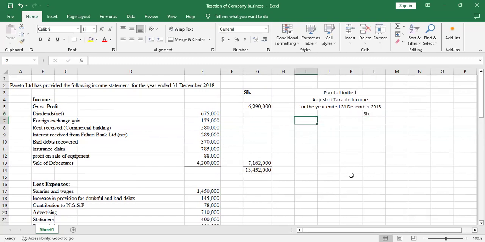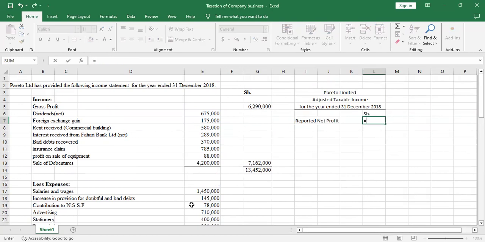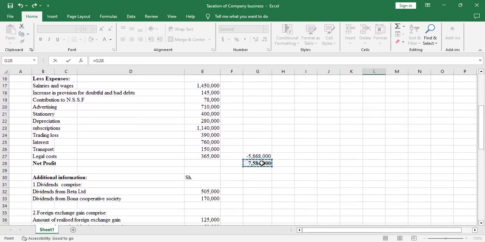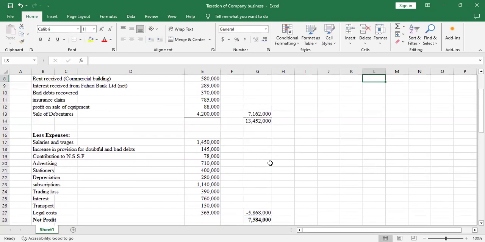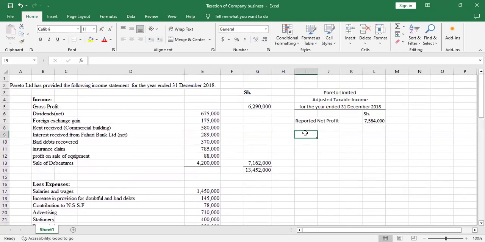Then we'll start with the reported net profit. Now, before we do the adjustments, reported net profit. So my reported net profit, it's here. You just pick that value. Yeah, then you add the disallowable expenses.